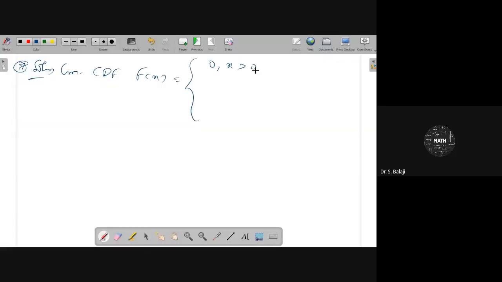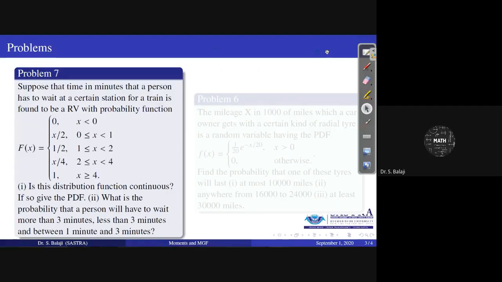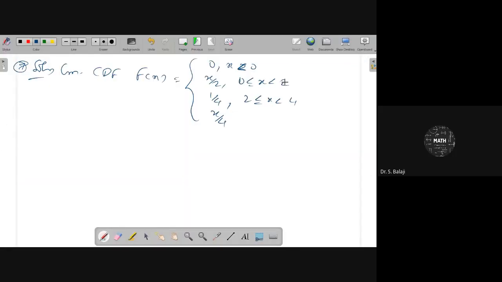For x less than 0 it is 0, x by 2 for 0 to 1, 1 by 2 for 1 to 2, and x by 4 for 2 to 4.